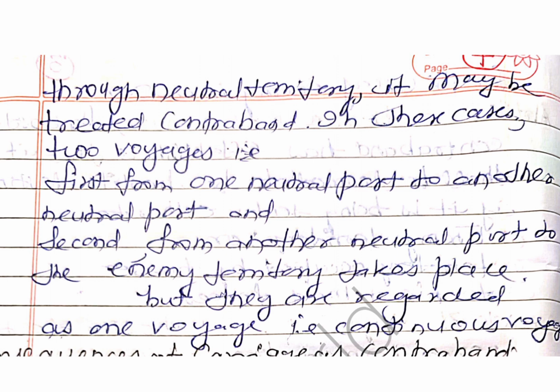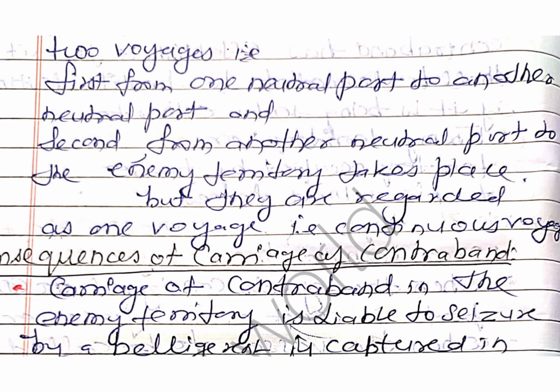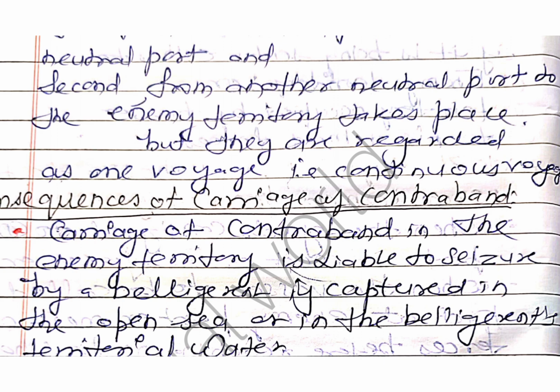In these cases there are two voyages. Number one, the first voyage, that is from a neutral port to another neutral port. Second one is from the second neutral port to the enemy territory. But they are regarded as one single voyage, that is called continuous voyage, and that is why this is known as the doctrine of continuous voyage.